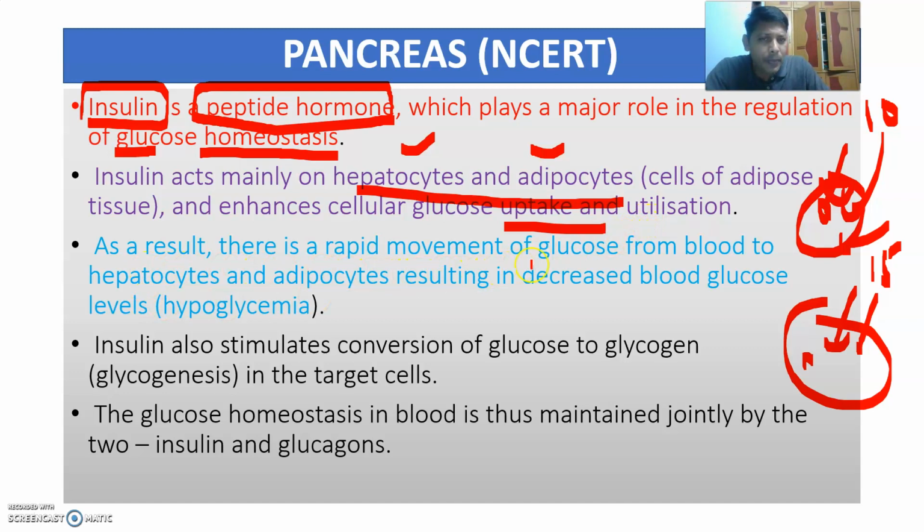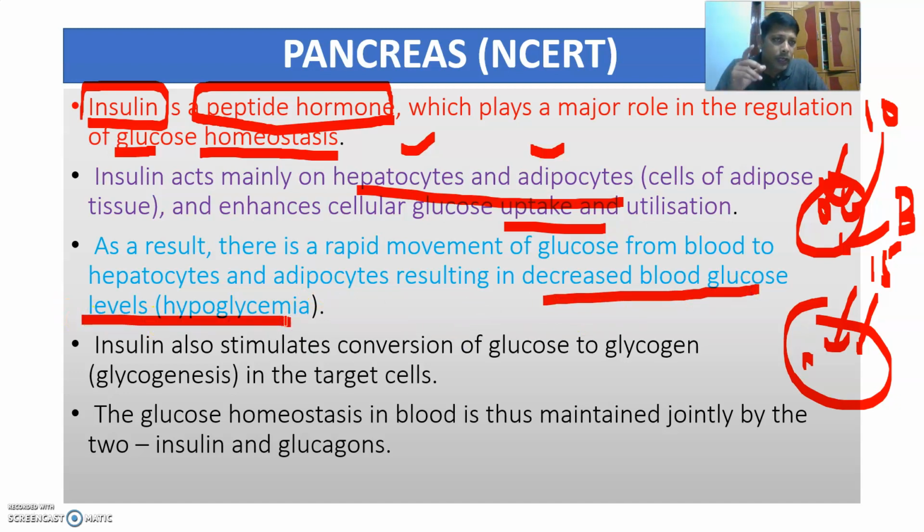As a result, there is a rapid movement of glucose from the blood. Now all these glucose molecules from the blood are going into the cells. Which cells? Hepatocytes and adipocytes, where they are converted to glycogen and stored, or to fat and stored. As a result, there is a rapid movement of glucose from the blood to the hepatocytes and the adipocytes, resulting in decreased blood glucose levels, that is called hypoglycemia.